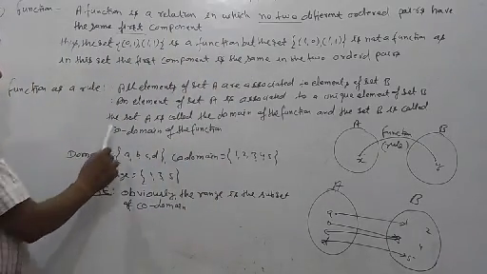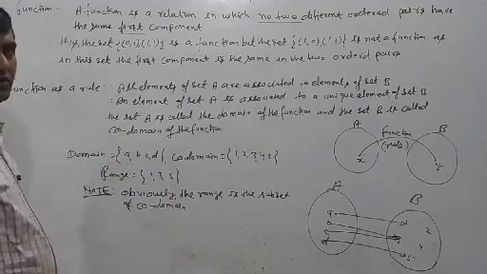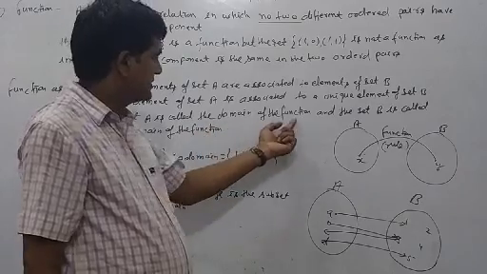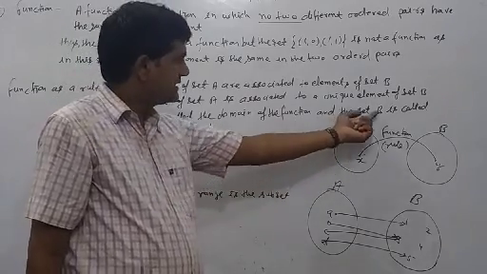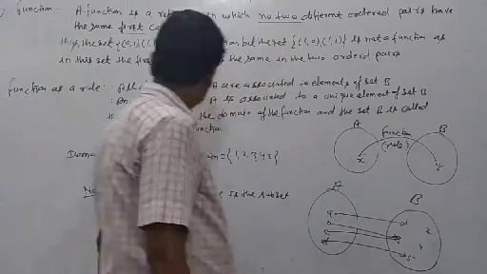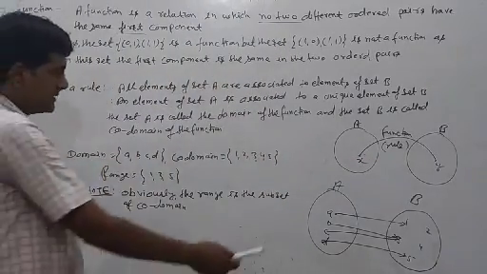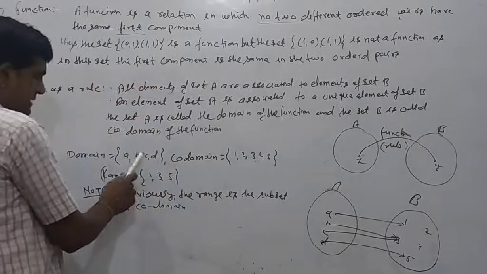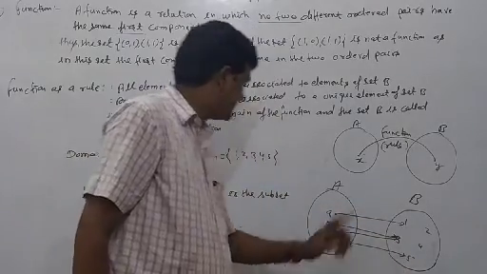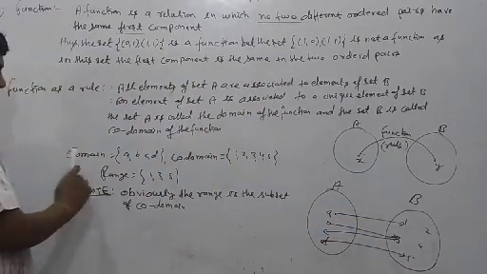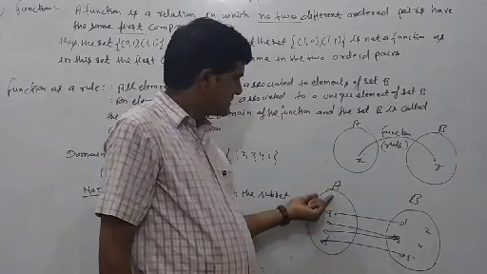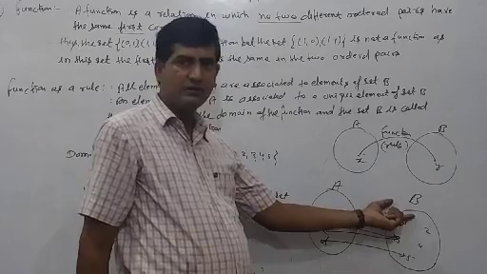Now, what do you mean by range, domain, co-domain? The set A is called the domain of the function. This is the domain, and set B is called the co-domain. Domain and co-domain. Suppose, for example, here A, B, C, D, and co-domain 1, 2, 3, 4, 5. Range is equal to what? This is the domain. Set A is the domain. Set B is the codomain.